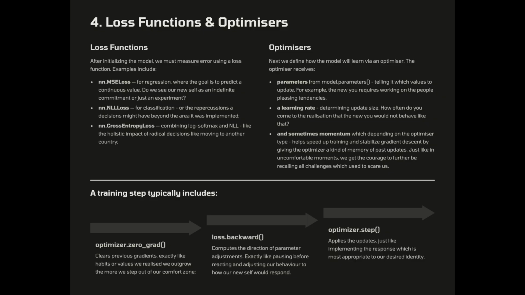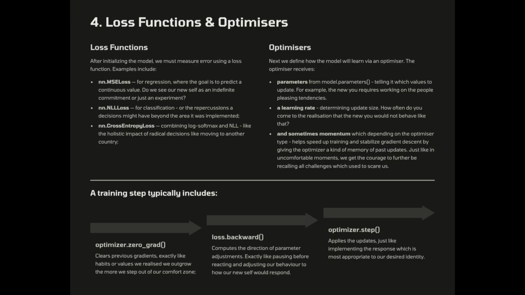Next, we define how the model will learn via an optimizer. The optimizer receives parameters from model.parameters, telling it which values to update. For example, the new you requires working on the people-pleasing tendencies. A learning rate, determining update size. How often do you come to the realization that the new you would not behave like that?